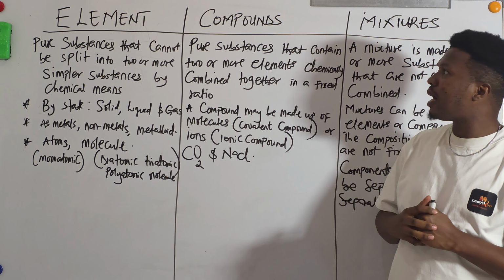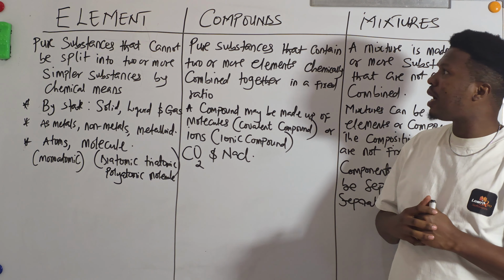Now, talking about compounds. Compounds are pure substances that contain 2 or more elements chemically combined, and this combination is in a fixed ratio. For example, look at CaCO3.